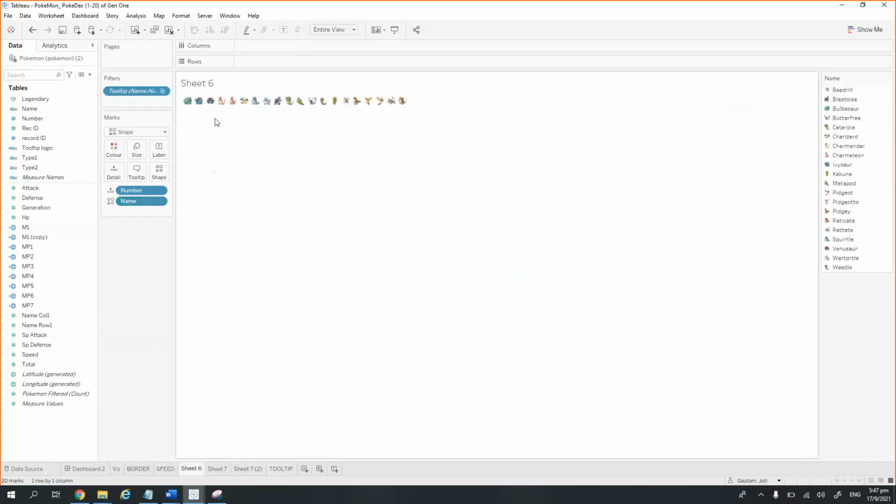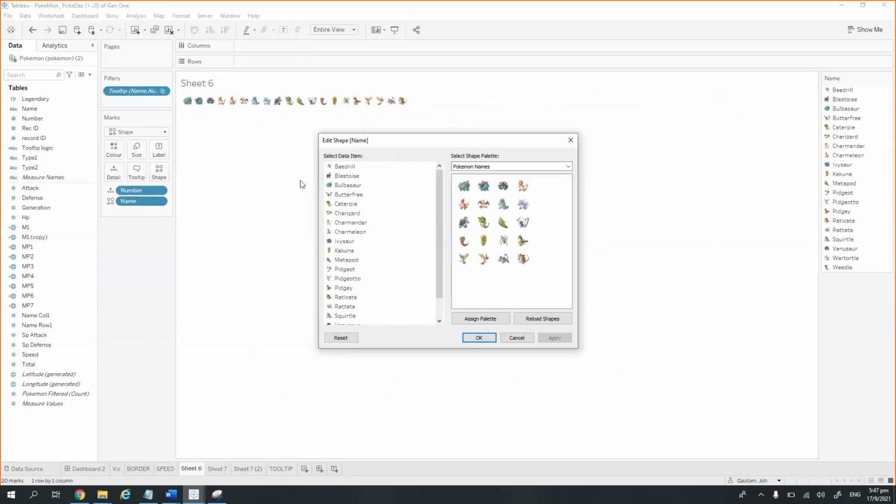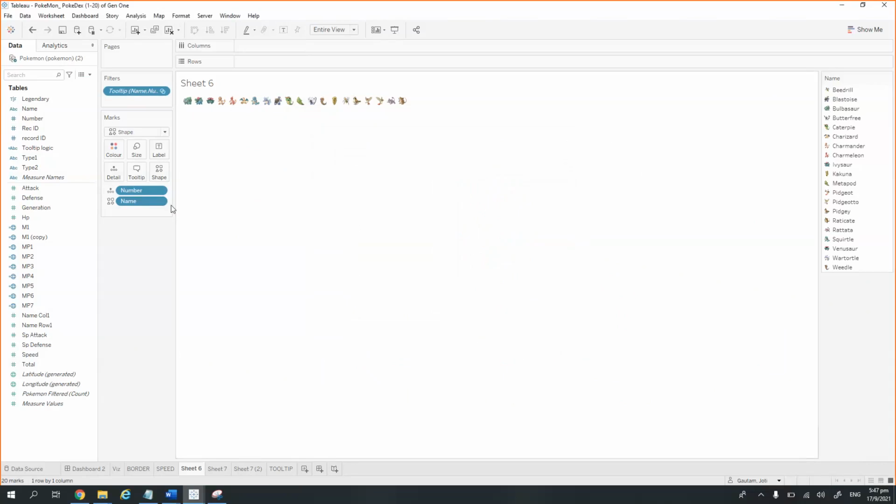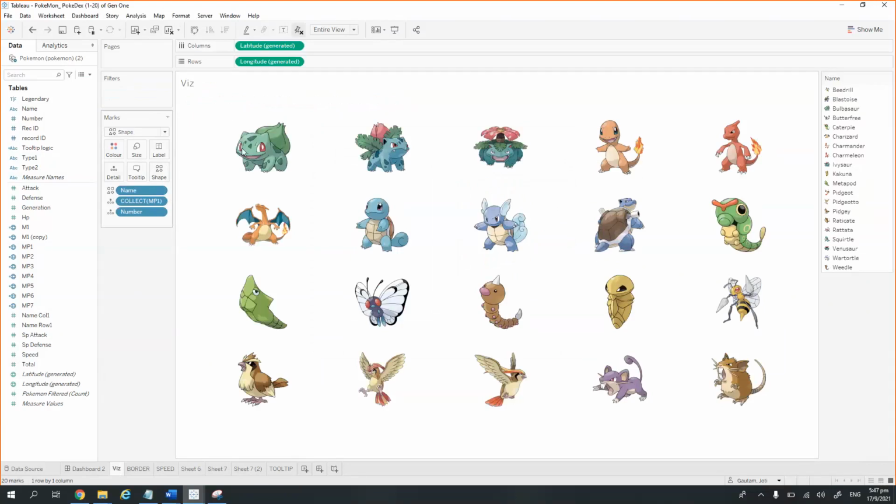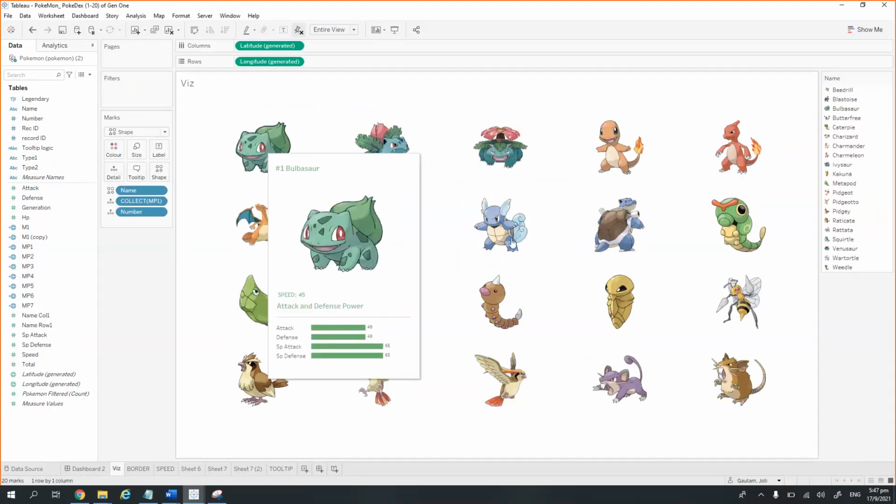Yeah, so these are the pictures. I have assigned a picture to every Pokemon type. I have assigned the pictures here. So if you see, we can add the shapes to the shapes palette and then use them here and assign them. And then when we are filtering the tooltip with the help of the number, which is a particular ID given to a particular Pokemon, that is going to show that particular picture in there.